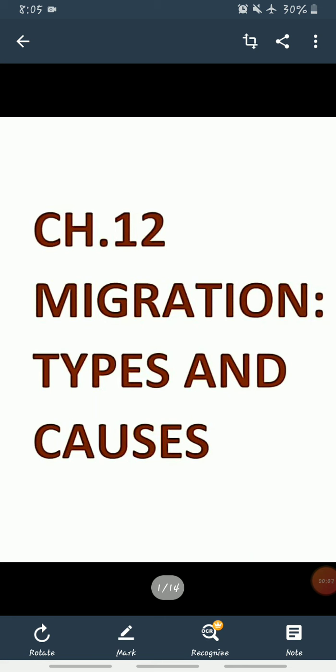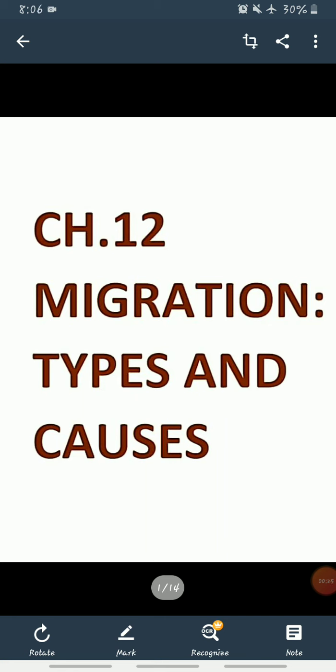And today we are going to start a new chapter, chapter 12, Migration Types and Causes. In this chapter, we will discuss the types of migration, causes of migration, streams of migration, and the consequences of migration. So, let's start with the migration.